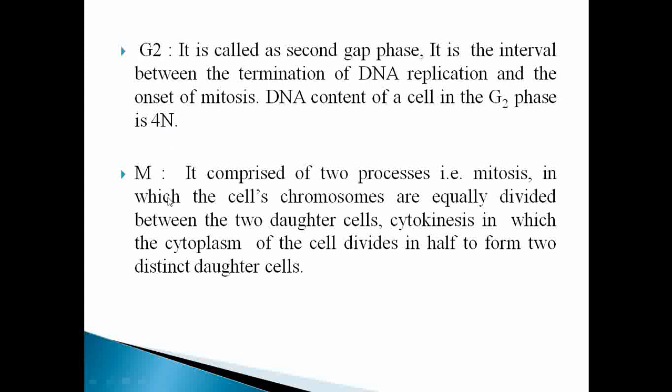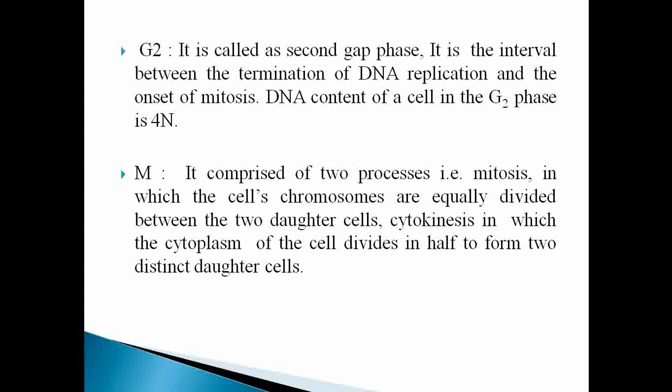Then after the G2 phase, the cell comes to the M phase. The M phase shows the presence of two types of processes. In the first process, there is a formation of two daughter cells. And the next process, which is called cytokinesis, also takes place in that M phase. Cytokinesis means division of cytoplasm.